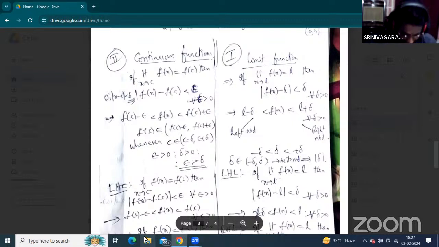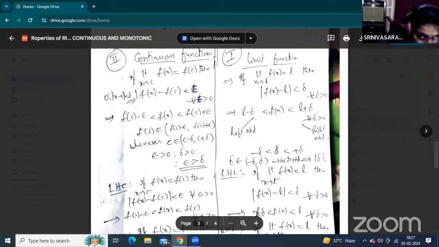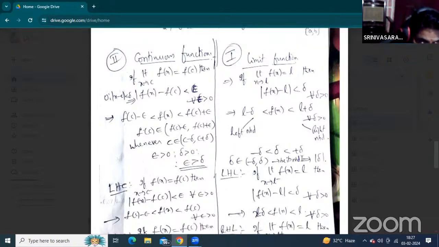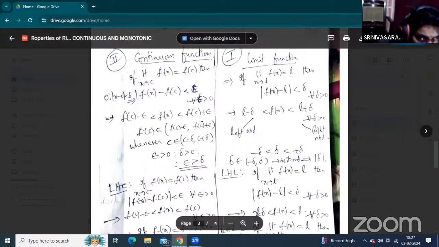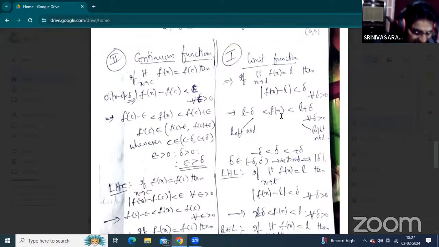Now, what is the neighborhood on the horizontal axis? Any neighborhood lies between a minimum and maximum, in the open interval minus del and plus del. A set in which every point has a neighborhood within it is called an open set. Students, listen carefully. All these concepts are the theoretical part. Without this theory, we can't explain the properties.